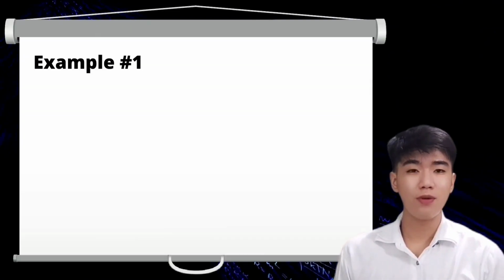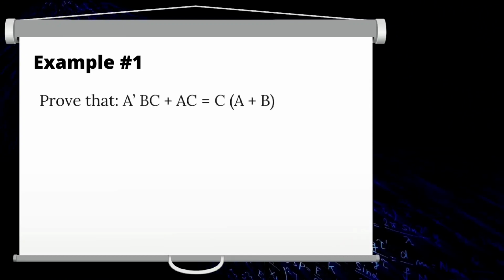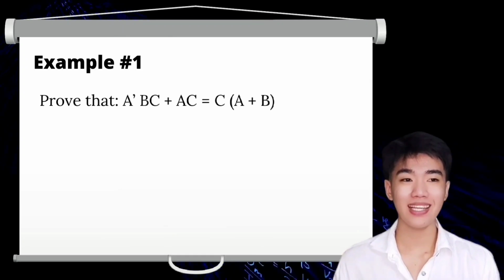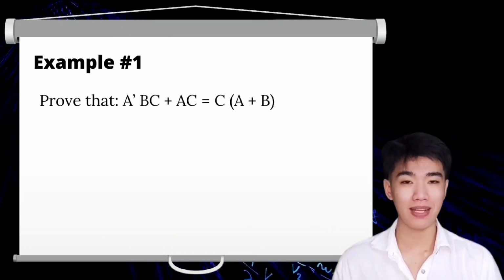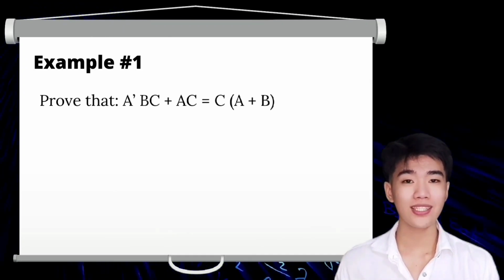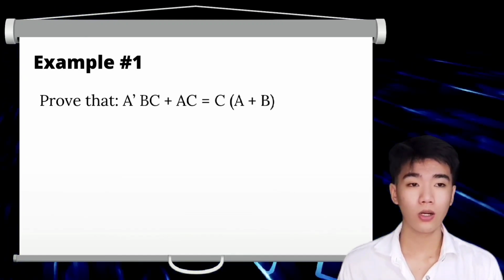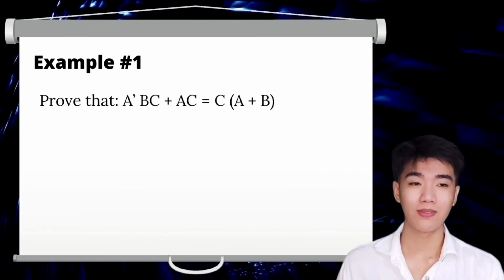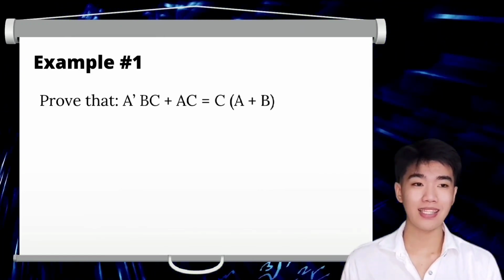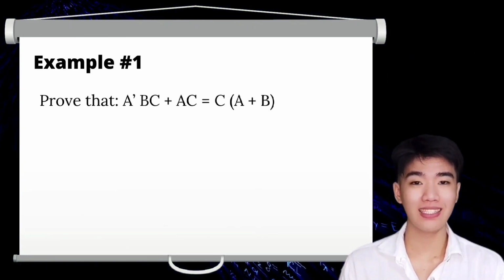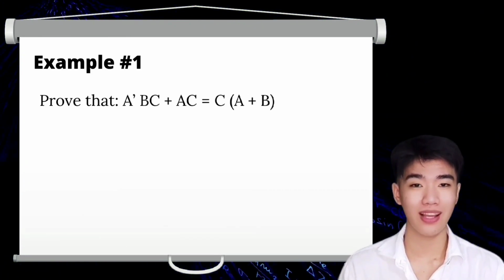So here are some example problems of Boolean algebra. In this sample problem, what we need to do is to prove that a prime bc plus ac is equal to c quantity a plus b. And in order to do that, we just have to simplify. And ang technique dito, ang isi-simplify natin is yung longer term or yung mas komplikadong term, which is yung a prime bc plus ac. Para mapadali yung pag-simplify natin, we need to be familiar dun sa postulates and theorems of Boolean Algebra.